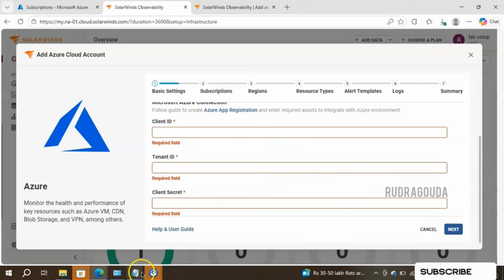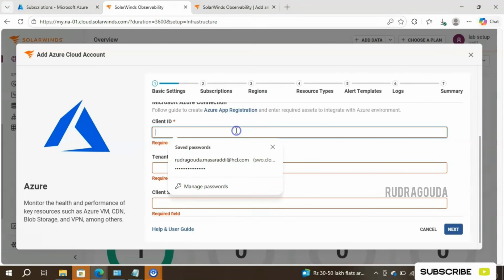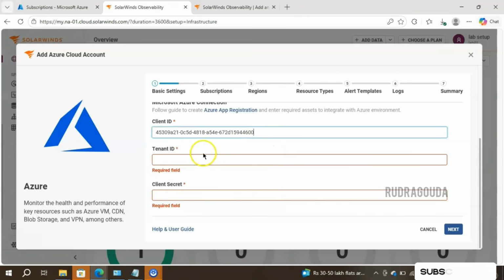First one is client ID. What is client ID here? As I said, our app ID is nothing but client ID. Okay, let me copy this. When you execute this particular command, at that time you have received the app ID. That app ID we are considering as a client ID. So I'll paste that information here. We are good with that.